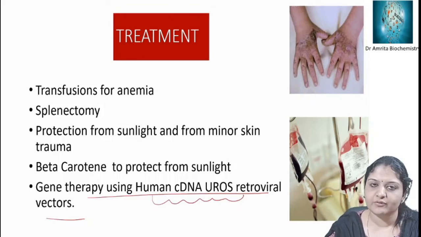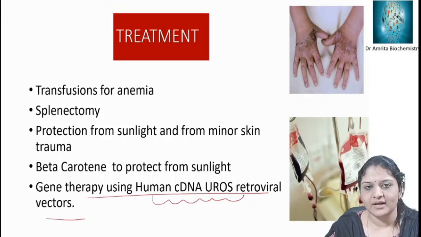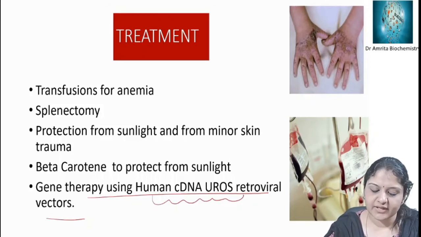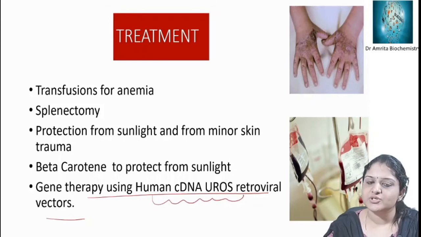So for treatment, you have to do transfusions for anemia. Then splenectomy can reduce the hemolysis. Then you have to protect them from sunlight. For that, beta carotene will be helpful. And gene therapy using human cDNA urosynthase retroviral vectors are some of the treatment modalities for congenital erythropoietic porphyria.